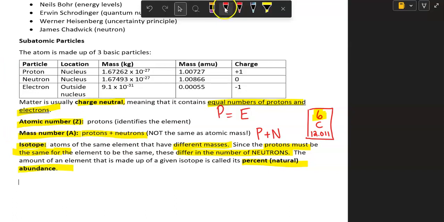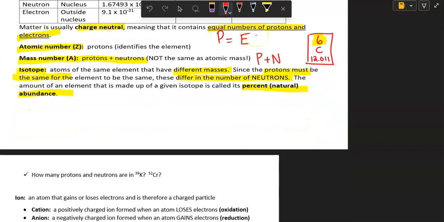So when we want to write isotopes, one way of doing it is by writing the name of the element with a dash and its mass number. So carbon-12. This is a carbon atom with a mass number of 12. We can also write it with the chemical symbol in the format mass number over atomic number, element symbol.